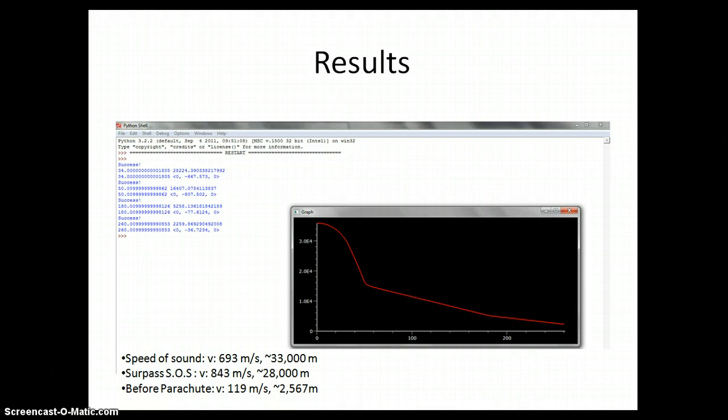The program outputted the velocity and position data at the times of 34 seconds, 50 seconds, 180, and 260 seconds. At 34 seconds in the actual jump, Baumgartner achieved the speed of sound, but the model predicted a velocity which is very close but actually less than the speed of sound. The other data points followed suit.